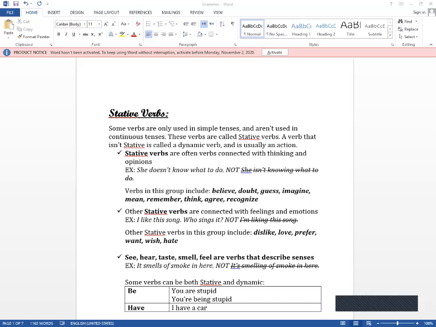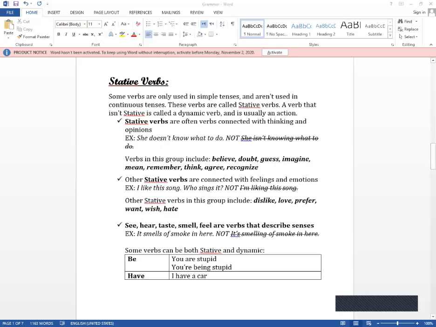But there are some verbs that are used as both stative verbs and dynamic verbs. If we consider the verb to be, if I say Mrs. Myveen is a teacher, that is a state. While if I say Mrs. Myveen is being a teacher, so being here is a dynamic verb, which means that she is acting to be a teacher.